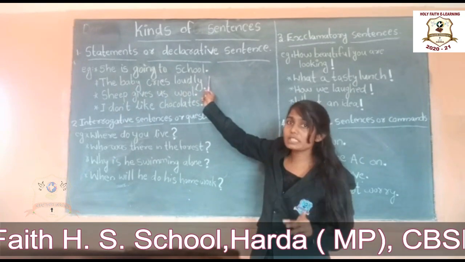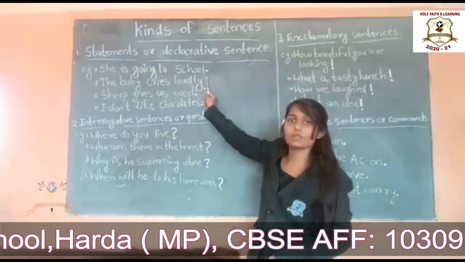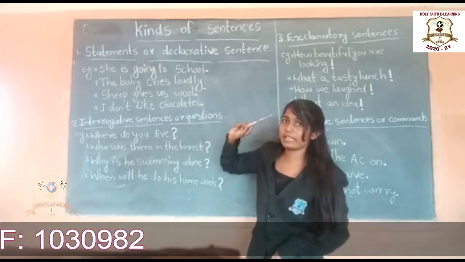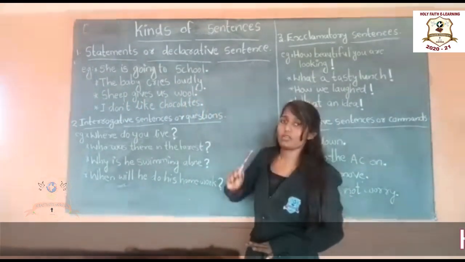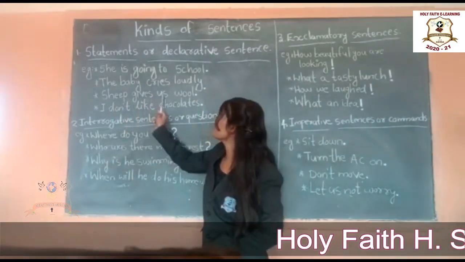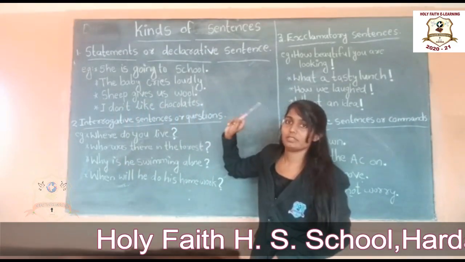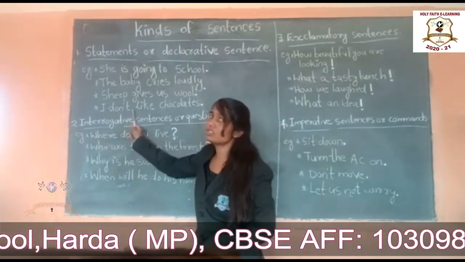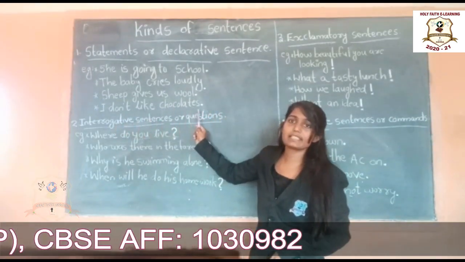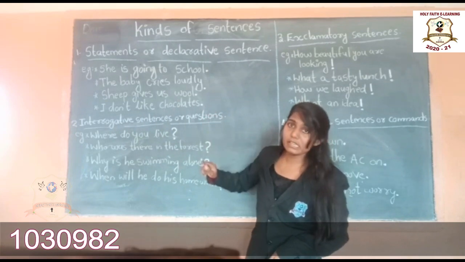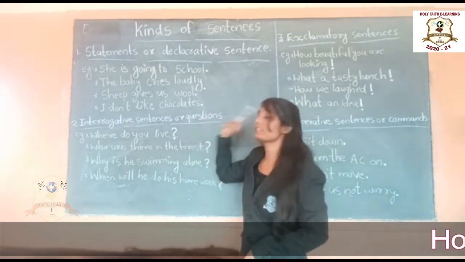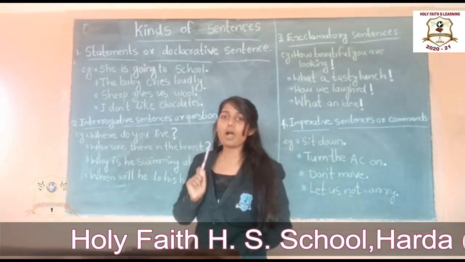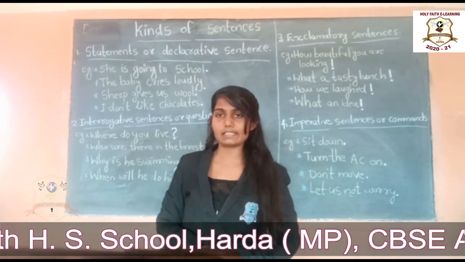It's a positive idea and it ends with a full stop. The baby cries loudly. She gives us food. And I don't like chocolates. That's a negative idea. That also ends with a full stop. Understood? These are statements or declarative sentences.